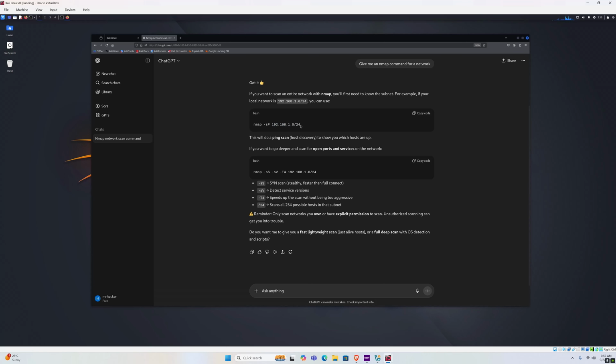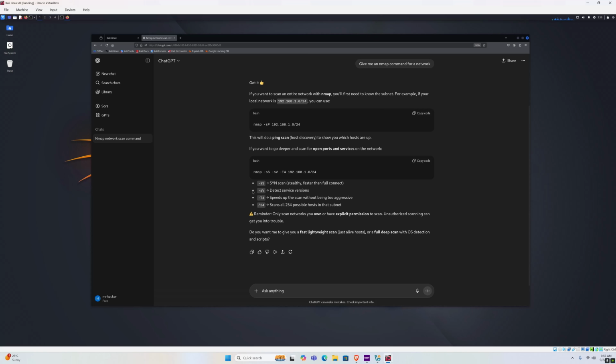But that is because ChatGPT got lucky, and because this is quite a common subnet to find in a local network. It could have given me a different subnet. It just says, for example, if your local network is this one, you can use the command nmap -sn. It also gives us a description of all the options that it used. For example, in this command there is -sS, -sV, -T4 and the subnet.